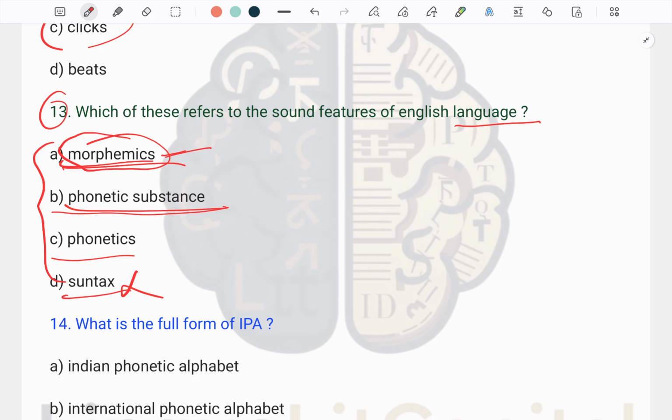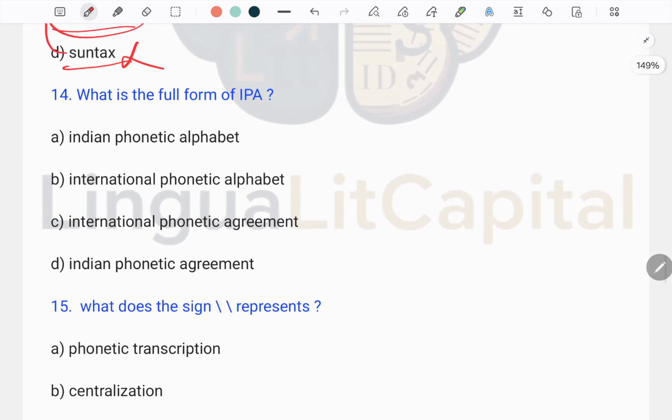Phonetic substance refers to the study of the sound features of the English language, while phonetics deals with the study of how we perceive and produce sound. So your exact answer will be B, which is the phonetic substance.